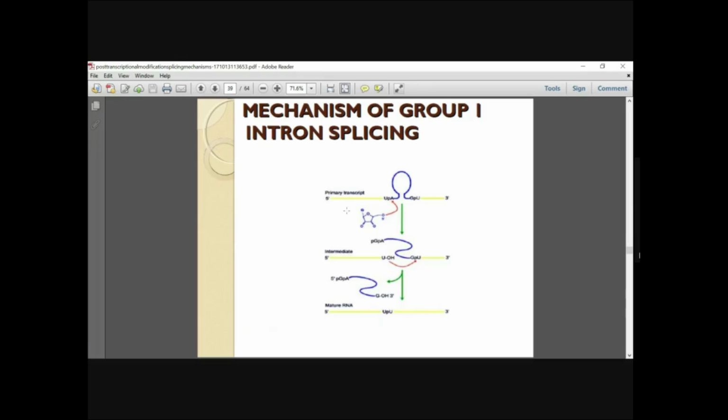So here you have a primary transcript. This you can understand. The ester bond will be transferred. This is for the primary transcript exon, and this is for the intron. Then this region will be removed, and you have the mature RNA, which is mainly formed. So this structure will be the intron, the non-coding sequence, which is then removed.